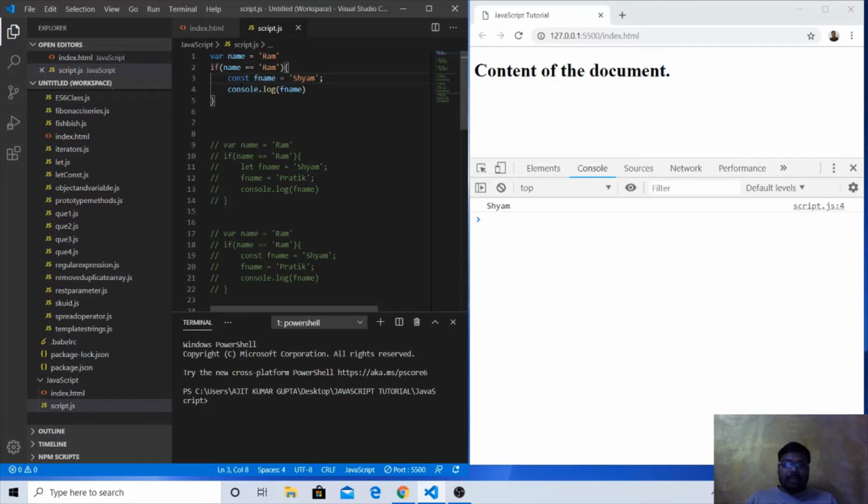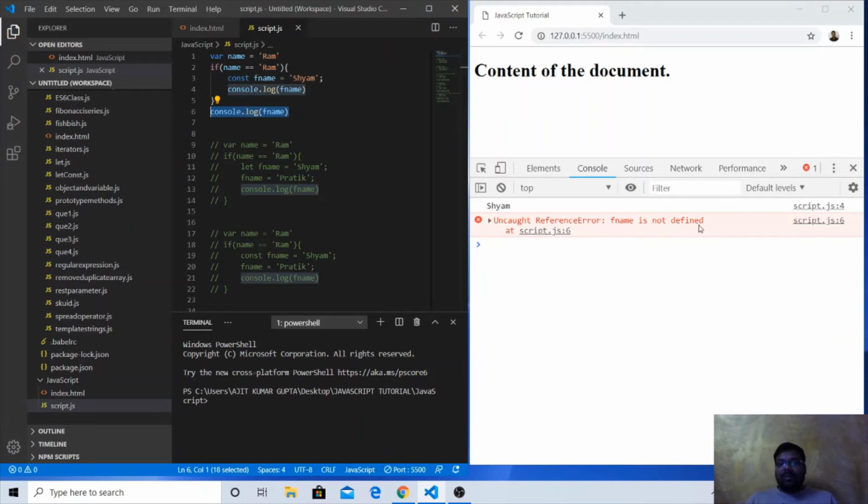And this time, rather than using let, we are using const. So const fname, a new variable fname, and the keyword is now const. As we used let in the last example, we are using const here. Const fname equal to Syam, console.log fname, and now we are doing the same console.log outside the if block. The same thing happens that was happening with let. We get the value of the first console.log, but the console.log outside the if block throws an error: uncaught ReferenceError, fname is not defined.